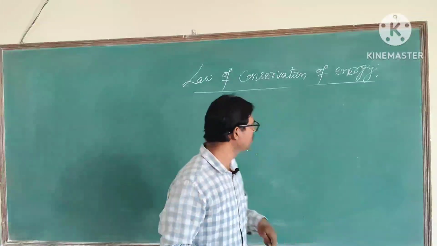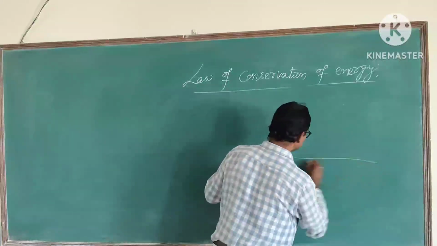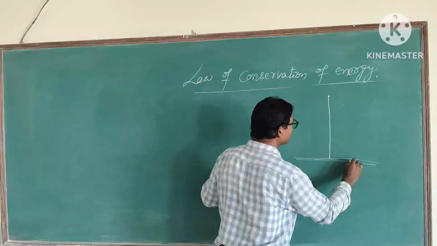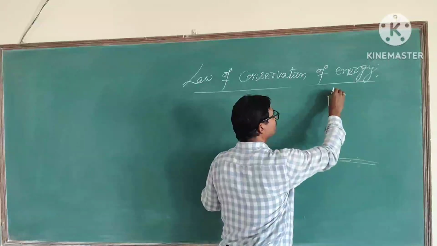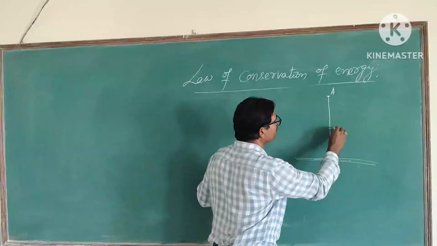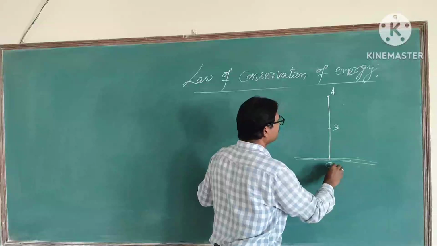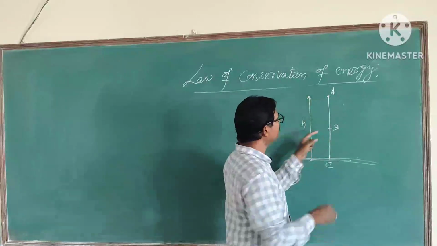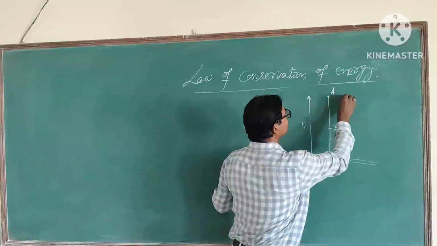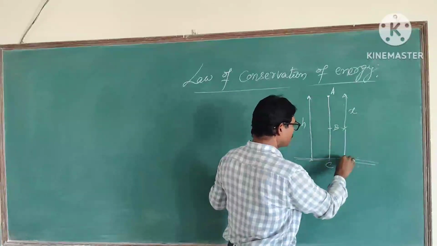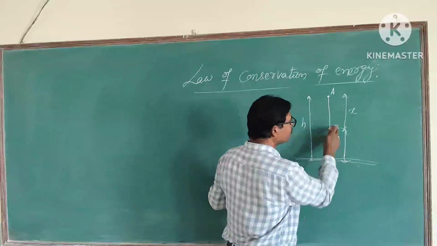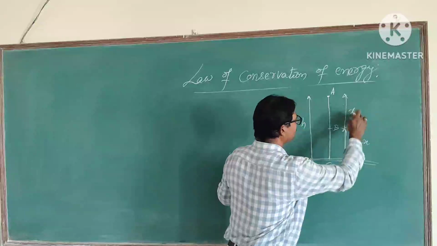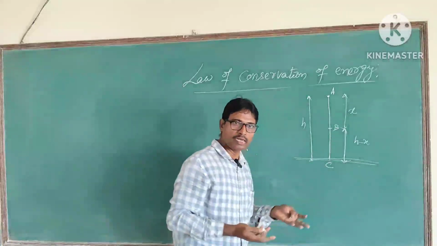Let us consider one body situated at a certain height h. This is the earth surface, the body is here, suppose position A. While the body falls, suppose this one is B and this one is C. Total height of the body from the earth surface is h. When it reaches B, suppose this distance is x, and from C to B the height of the body from the ground is h minus x. Add x plus h minus x: total height is h.